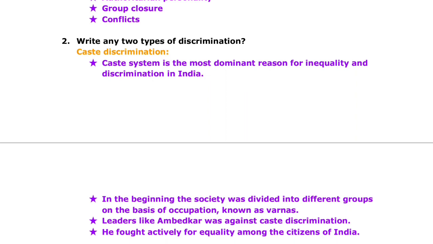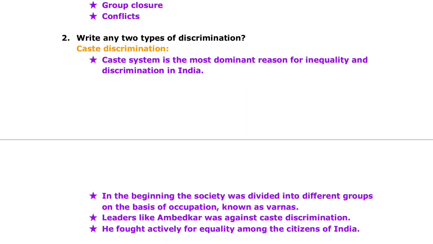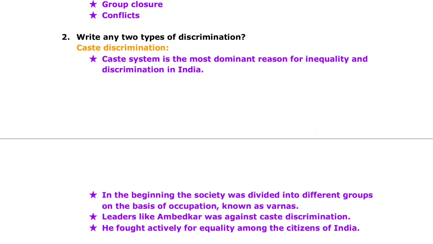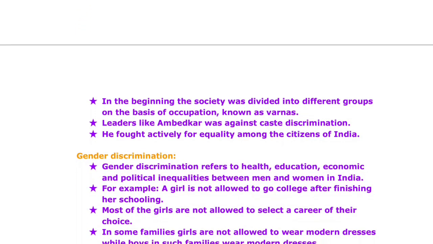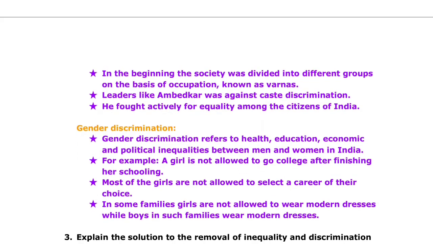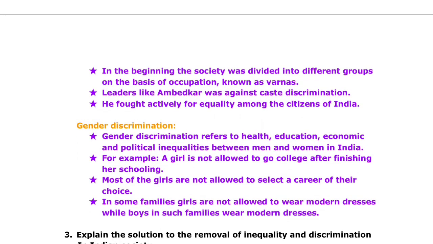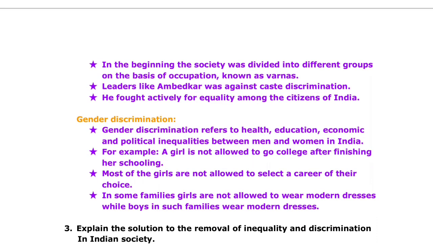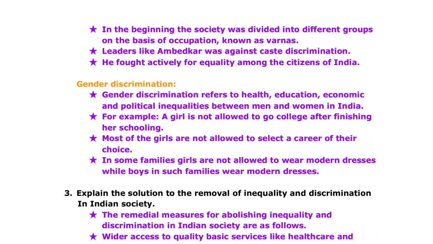Answer: caste discrimination. Caste system is the most dominant reason for inequality and discrimination in India. In the beginning, the society was divided into different groups on the basis of occupation known as Varnas. Leaders like Ambedkar were against caste discrimination. He fought actively for equality among the citizens of India.